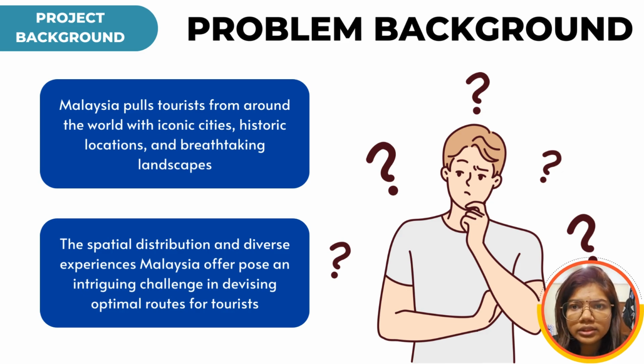The challenge is to create a tour itinerary that allows visitors to cover a wide range of attractions considering their scattered locations, while also providing a variety of experiences. This involves optimizing the sequence in which these attractions are visited and determining the most efficient way for tourists to move from one location to another.